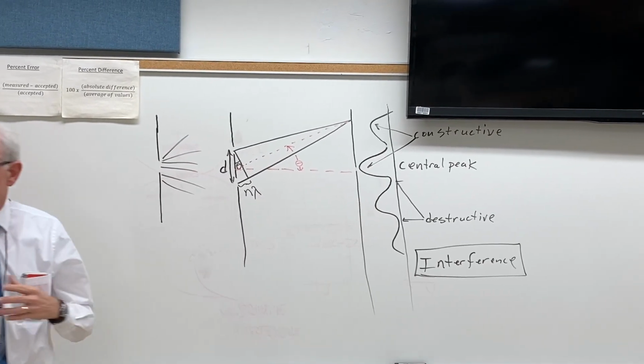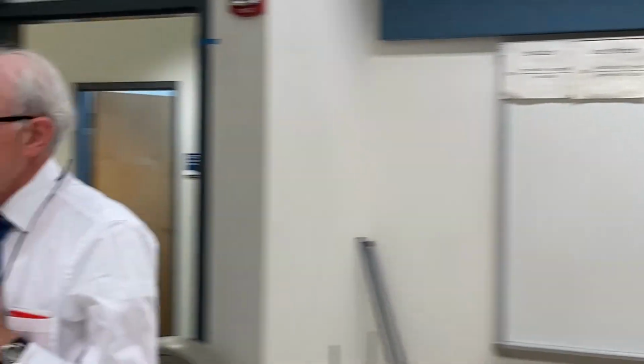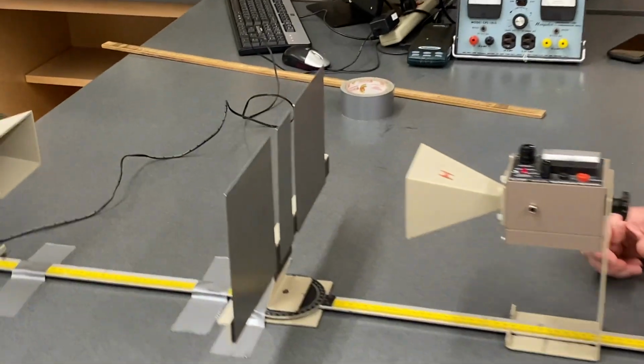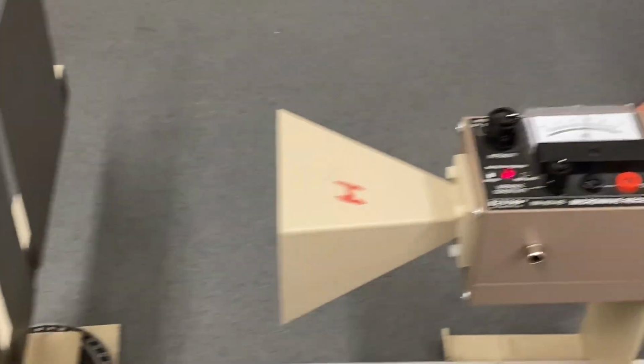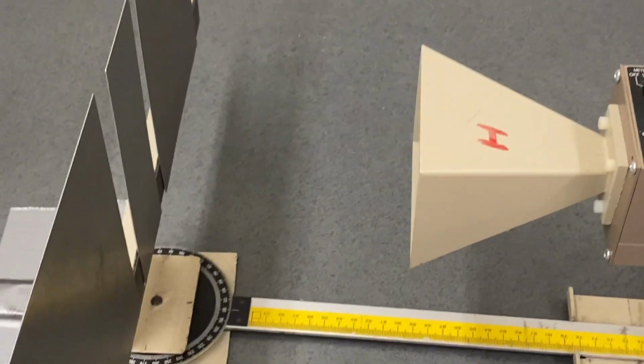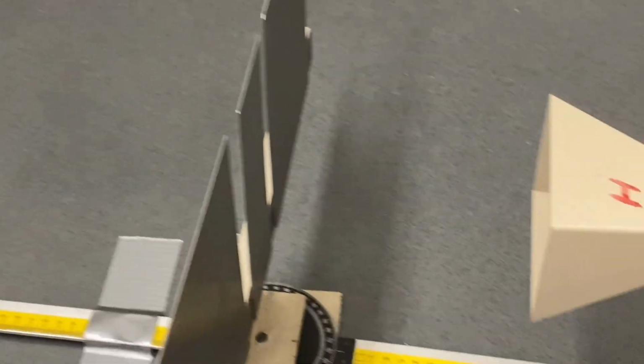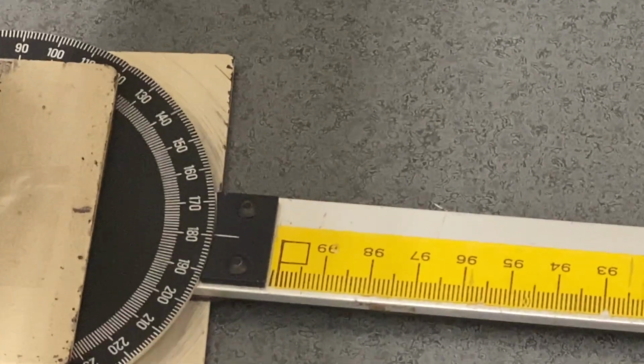So let's take a look over here with our double slit. Got a microwave source over here with our double slit. And we've got a receiver over there. Right now this is at 0 degrees. It reads 180, but we'll just subtract 180 from each of the angle measurements.